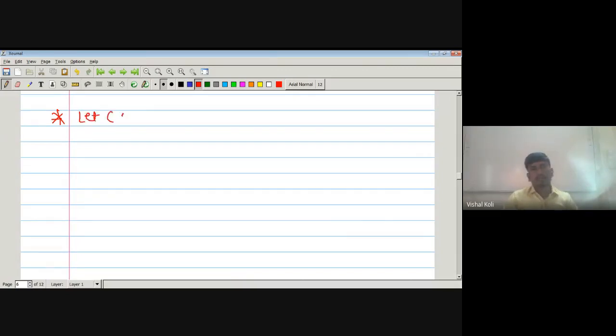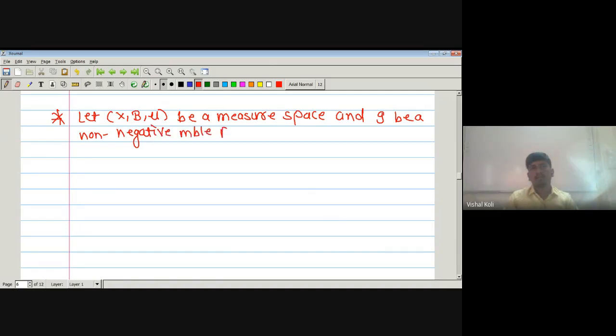Let (X, 𝓑, μ) be a measure space and g be a non-negative measurable function such that γ(E) is nothing but the integration over set E of g dμ.